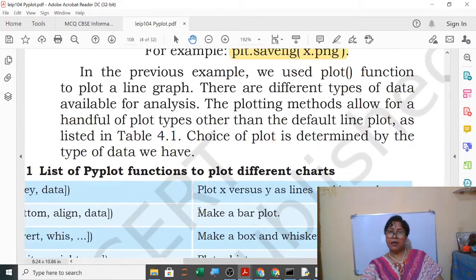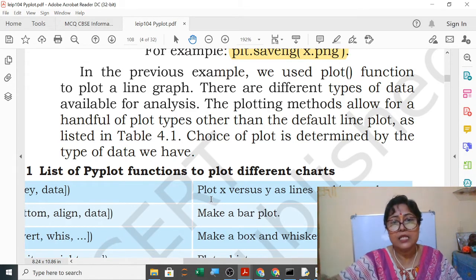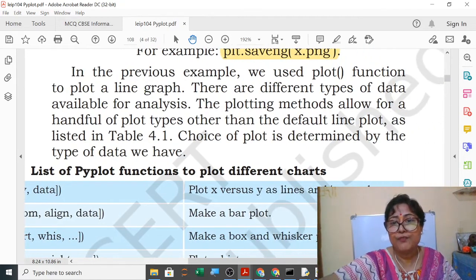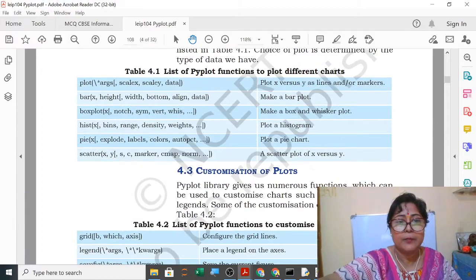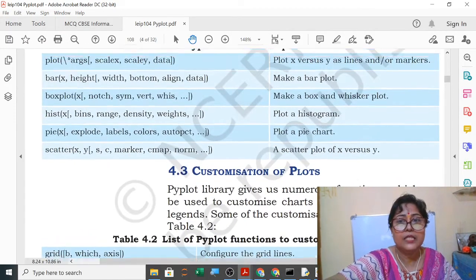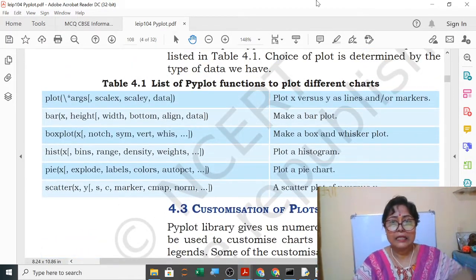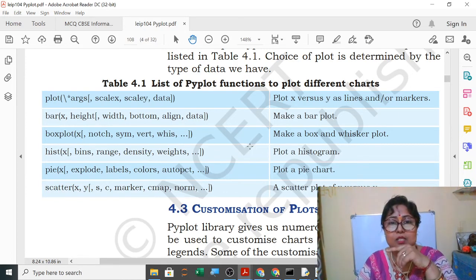In the previous example, we used the plot function to plot a line graph. There are different types of data available for analysis. The plotting methods allow for a handful of plot types other than the default line plot, as listed in the table. So here you will see the table. The choice of plot is determined by the type of data we have. So you can see this list. You mark it because this list is important. List of PyPlot functions to plot different charts.